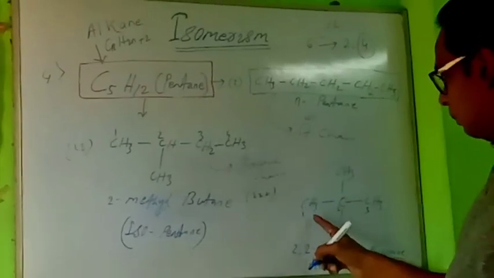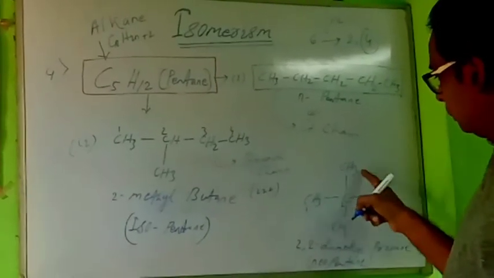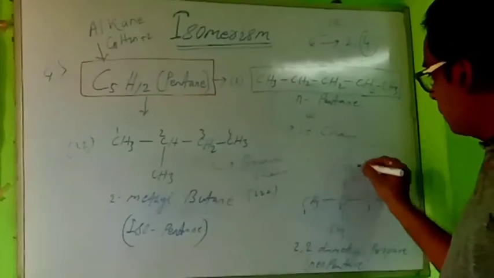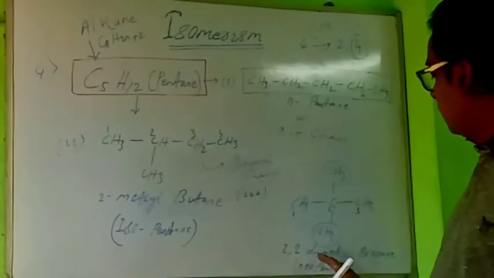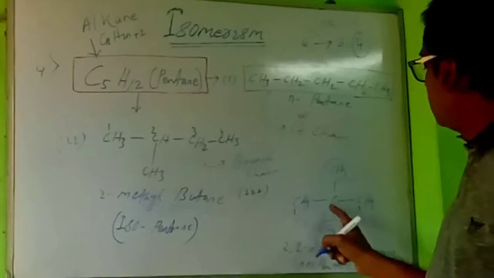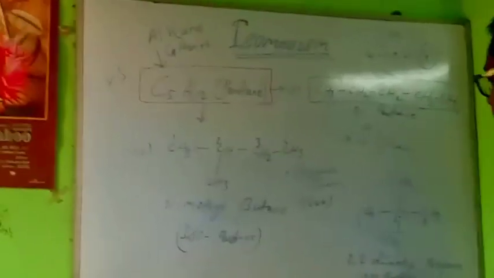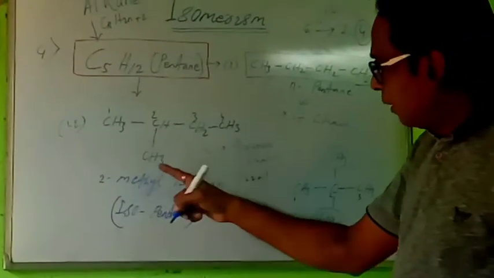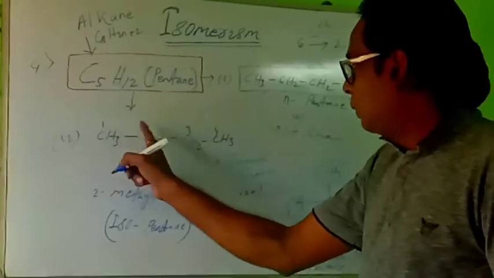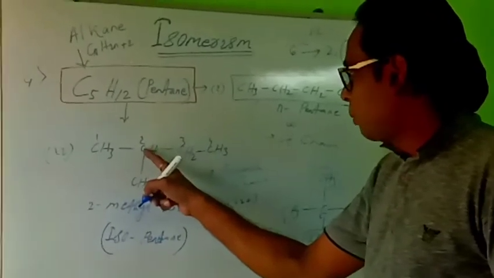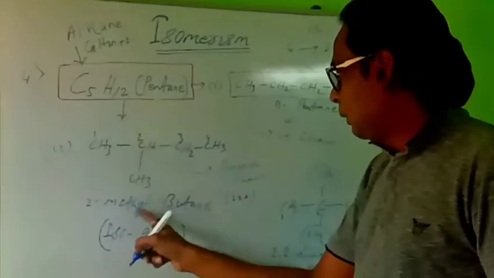Because here, as per the naming, 1, 2, 3, 2 methyl groups are there at position 2. Therefore, it is 2, 2 dimethyl, and 3 means propane. The common name is neopentane. But in this case, this is called isopentane because here 1, 2, 3, 4, at point 2 a methyl group is there.